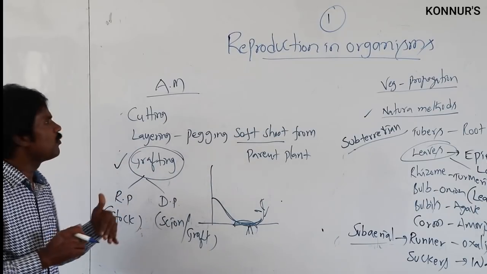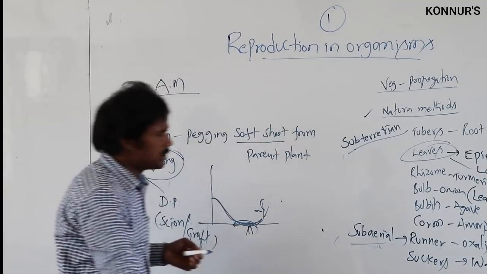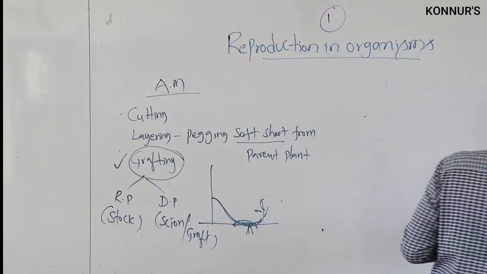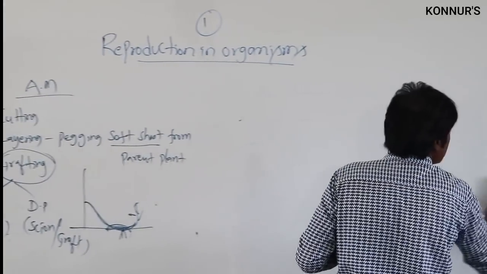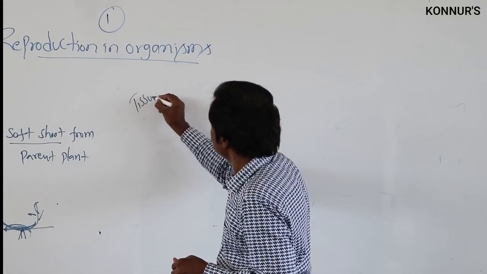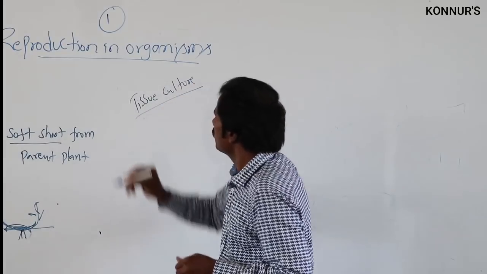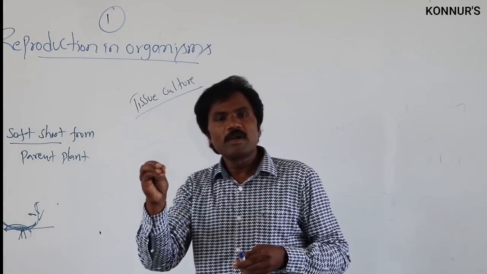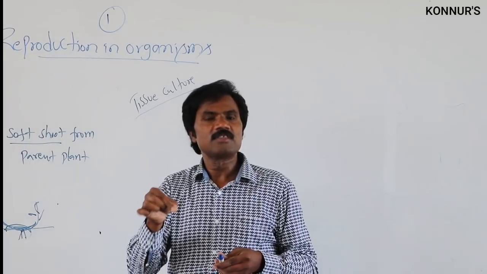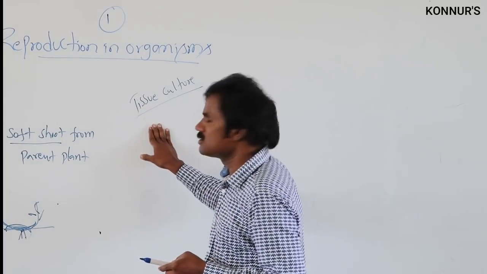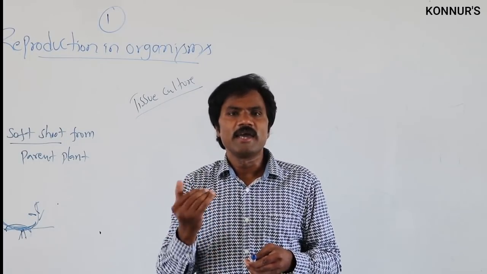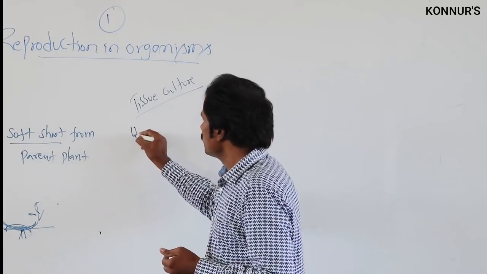Then another most important method related to artificial propagation is tissue culture. The name itself says it: we take the desirable plant tissues in aseptic media. So in tissue culture, who is the scientist who first identified it? Haberlandt. The scientist Haberlandt first identified it.